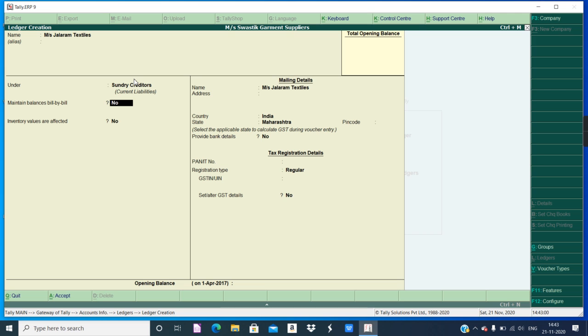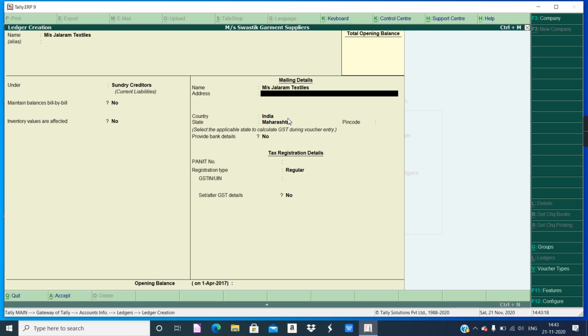Sundry creditor. Now here carefully you have to mention the address. It is important to mention the address given in the question, so that it can be reflected when you take the printout of the bill.